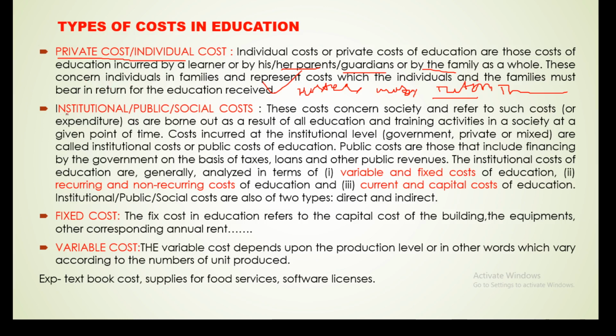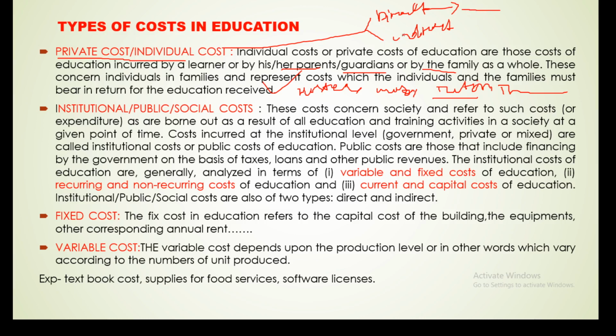Okay, so private cost, or individual cost, also comes in two types. One is direct cost, another is indirect cost. What actually is direct cost? Direct cost is what we can see with the naked eye, in the sense of money. Suppose we are paying tuition fee. This money we see, hand to hand.